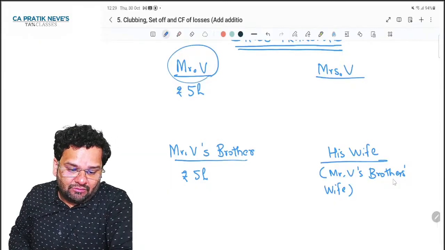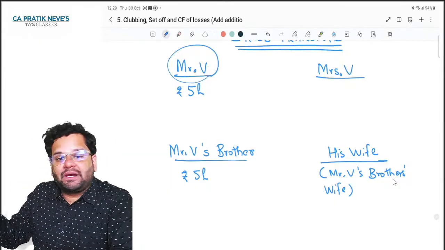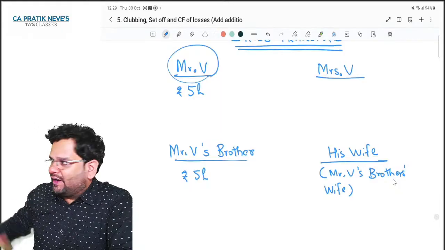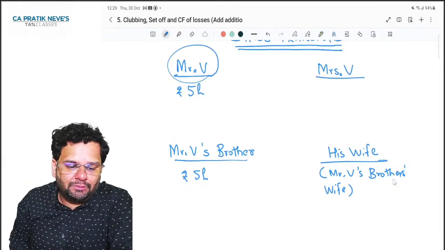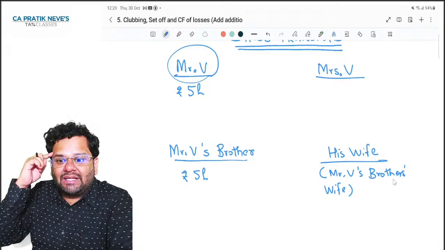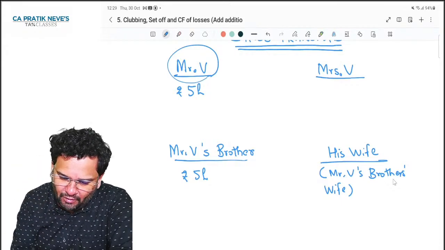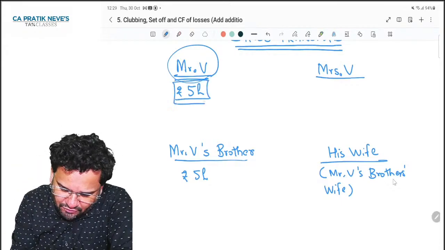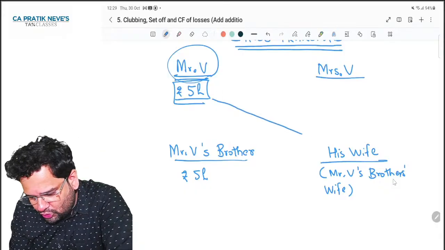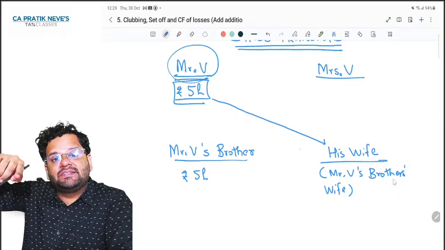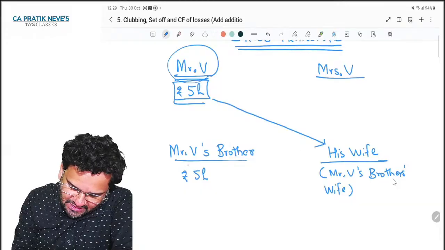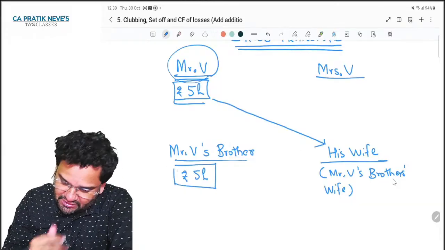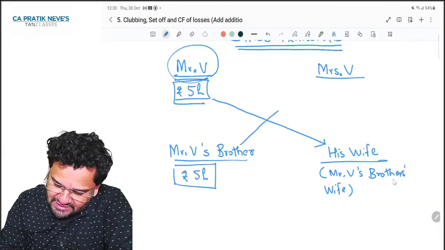They know if they gift it to their respective wives, income on that will be clubbed in their hands. So what idea is done? Mr. V gifts 5 lakhs to wife of his brother, and Mr. V's brother gifts 5 lakhs to Mrs. V.